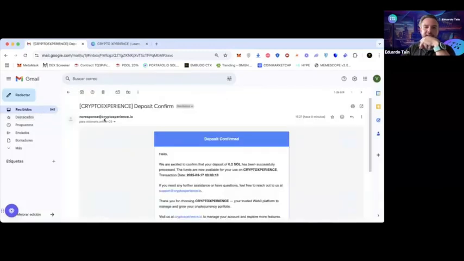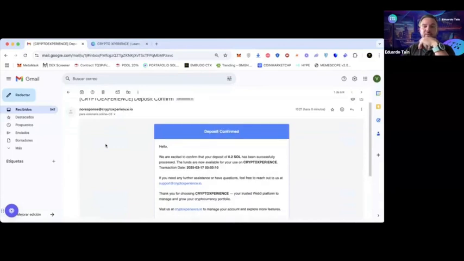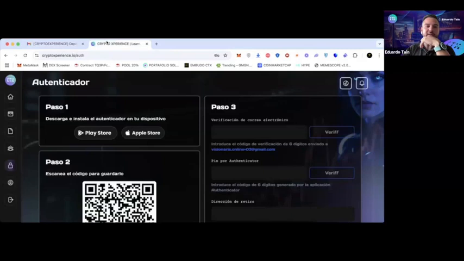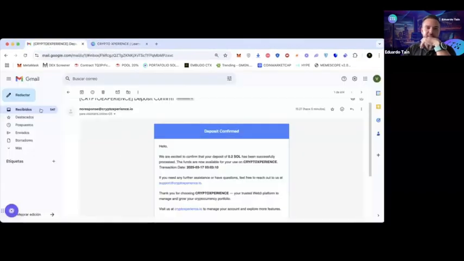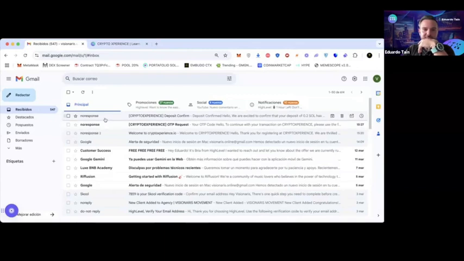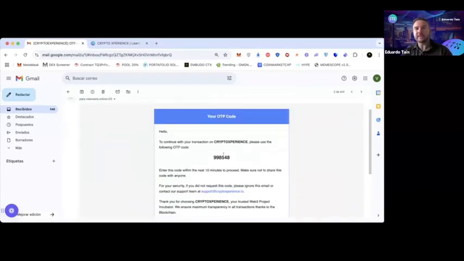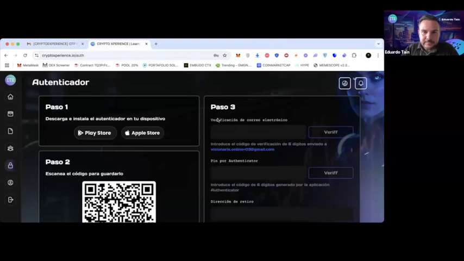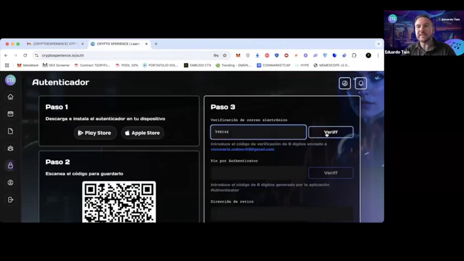And now it appears, look, the deposit is now confirmed. I just received the notification. I want you to see it. We will see it right away, I want to go step by step. Let's see if the code has already arrived. Here it is, the code has arrived. We copy it or memorize it and write it down, right? I copied it, and here what we do is paste it and click verify.